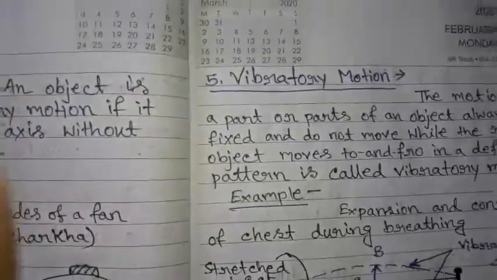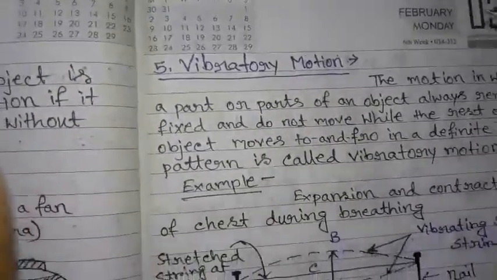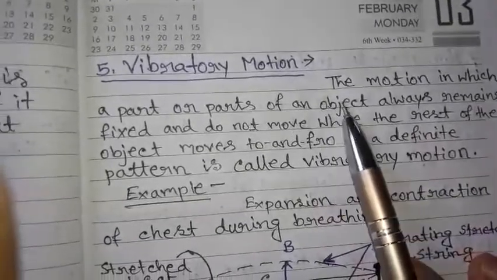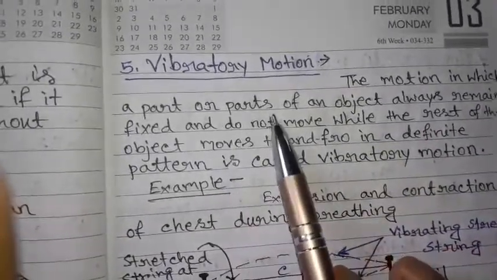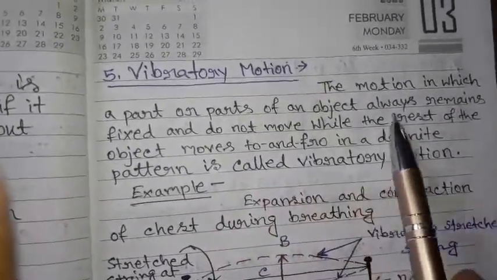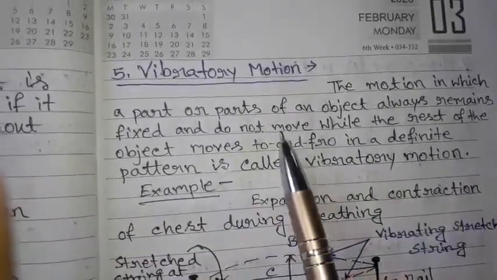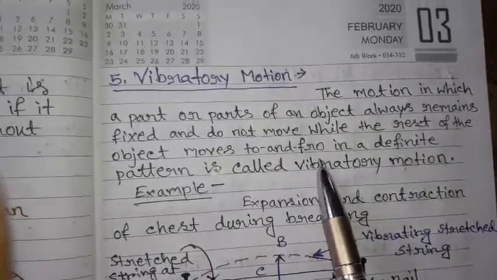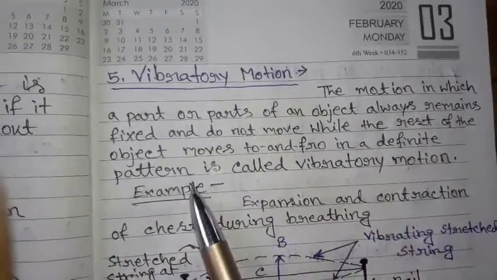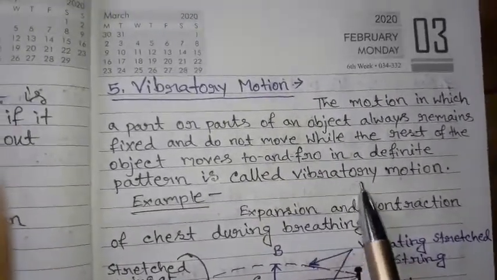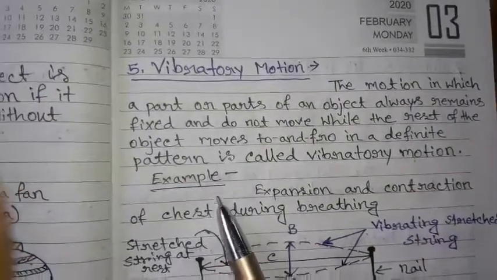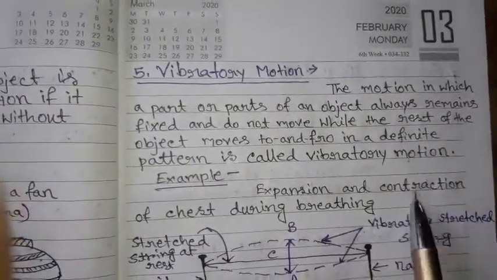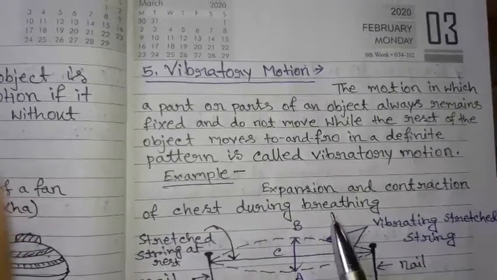Next is vibratory motion. The motion in which a part or parts of an object always remain fixed and do not move while the rest of the object moves to and fro in a definite pattern is called vibratory motion. Example: expansion and contraction of the chest during breathing.